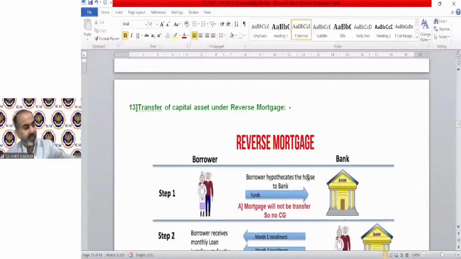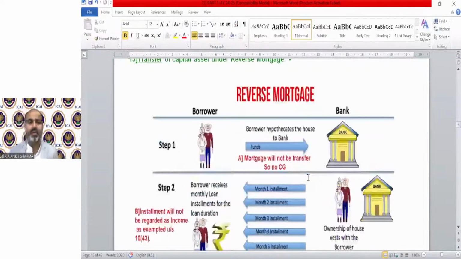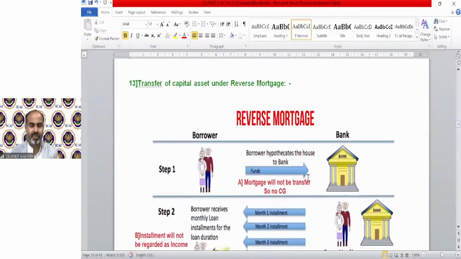13th point is reverse mortgage. Now it's a very simple concept. Mortgage means to take a loan against the security of any asset. That's called mortgage. So mortgage is a very simple word: to avail any kind of loan or finance on the security of any asset or any building, etc. That's called mortgage. Reverse mortgage is the reverse of that concept.